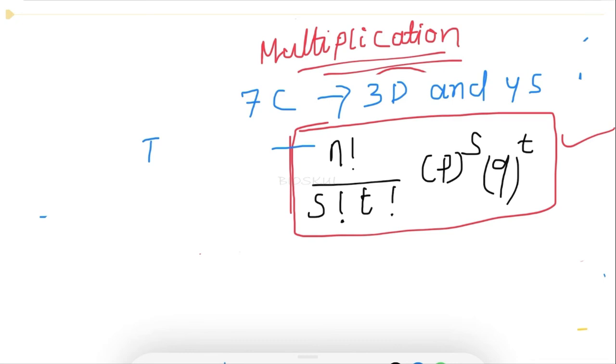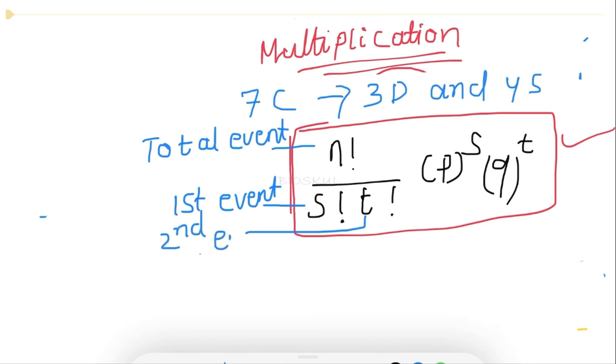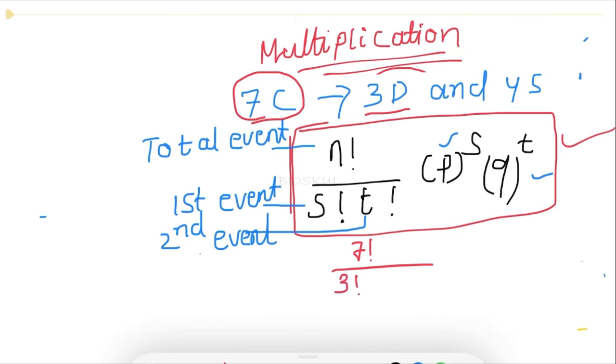N factorial represents the total number of events. S represents the first event. T is for the second event. P is the probability of the first event and Q the probability of the second event. So here the total number of events, or total number of children, is 7. So what is the value of n? It is 7, right? So write down 7 factorial divided by s factorial. S is the first event and the first event is 3 daughters. Just put 3 factorial, multiplied by the second event, 4 sons. That means 4 factorial.